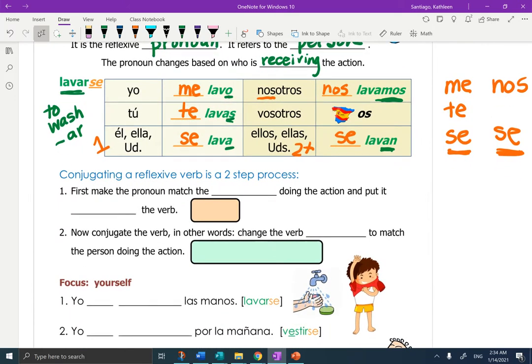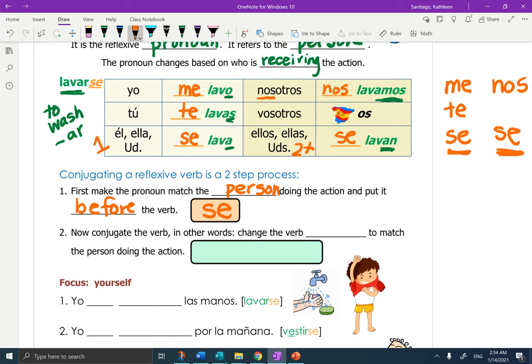Conjugating a reflexive verb is a two-step process. First, make the pronoun match the person doing the action and put it before the verb. So deal with the se first. Now conjugate the verb.